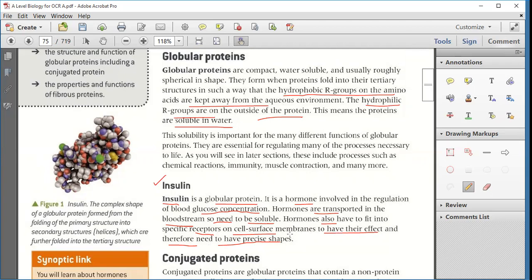In a lock, you can't fit any key. You can't open that lock with any key. That key should be of the particular shape. Then only the lock will open. The same way, the hormones should have a specific shape so that they stick to the cell surface and do whatever the chemical reactions and effects are there.